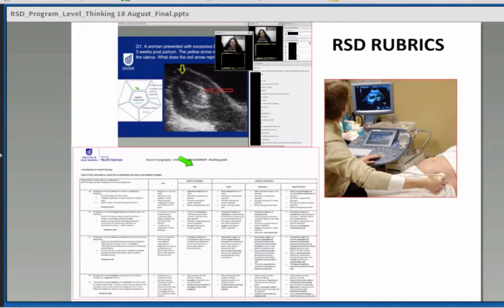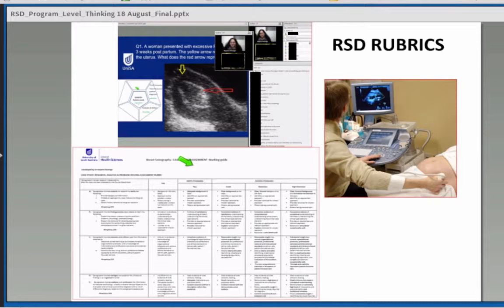So for the courses before this course, for example, if I say obs and gynae here, these people are scanning, so they have to have this level of knowledge and skills at RSD level 3. And there are other specialized courses like vascular sonography and MSK, musculoskeletal, and they would all have to come up with comparable research skills, at an RSD level 3.